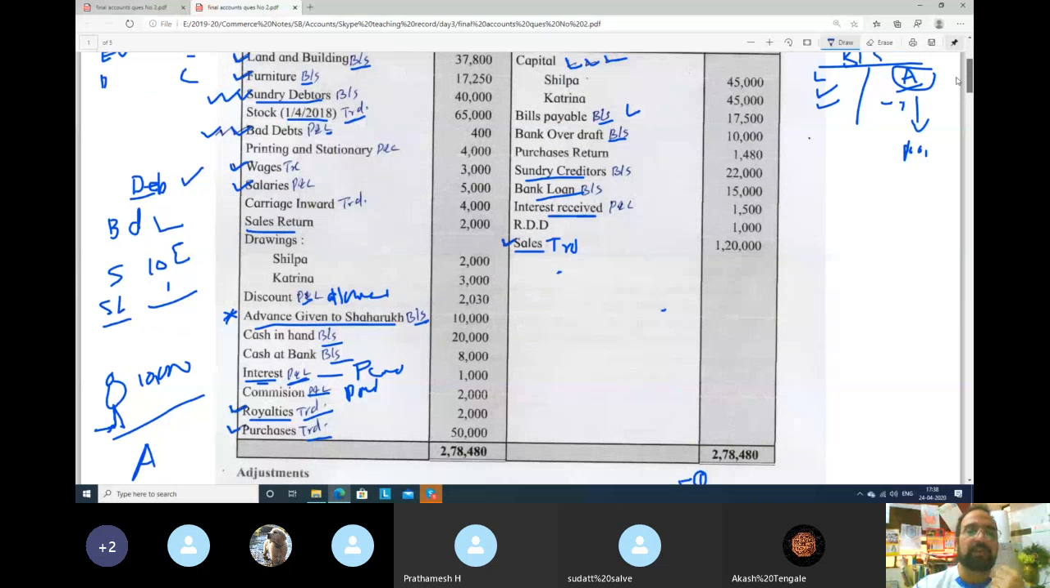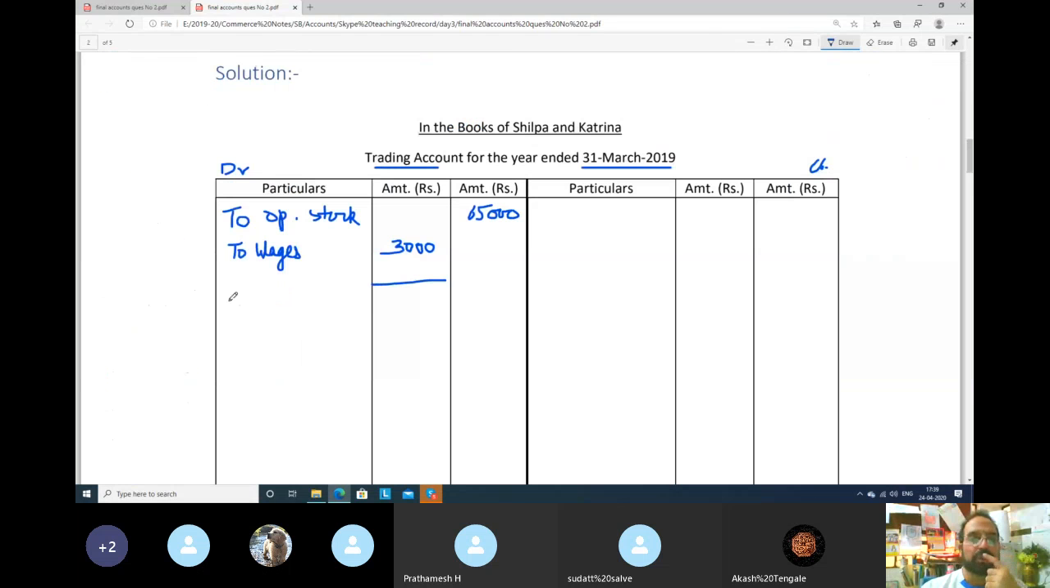See, guys, carriage inward. Always remember, carriage inward will go to trading and carriage outward will go to profit and loss. Please remember, yesterday I have explained you this, carriage inward and carriage outward. So here carriage inward is there, 4,000 rupees. There is no tick. It will go to trading account, carriage inward 4,000. So to carriage inward, there is no tick, 4,000 rupees, outer column.